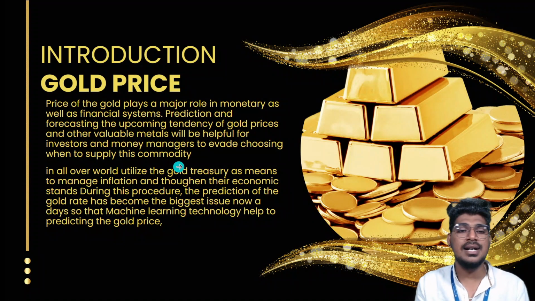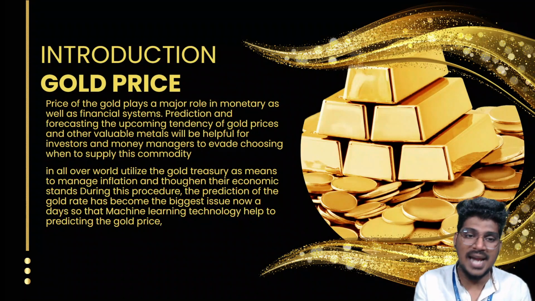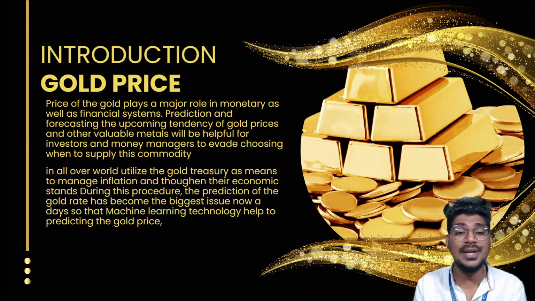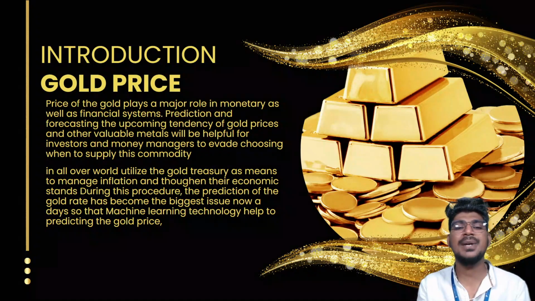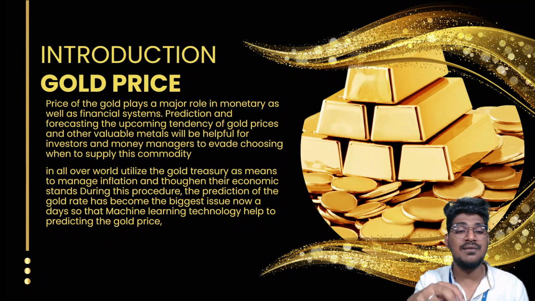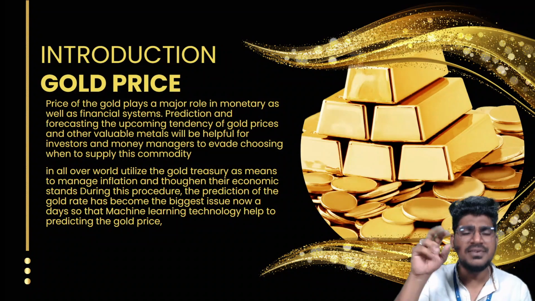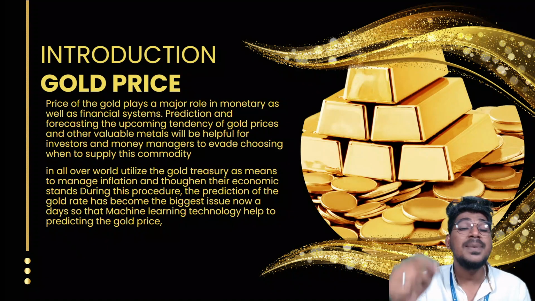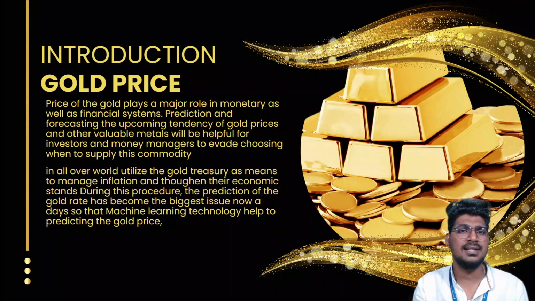All over the world, they utilize gold treasury as a means to manage fluctuation and to support their economy during this procedure. So predicting the gold rate has become the biggest issue nowadays. Once the price is going to be reduced, we need to predict it and not invest when the gold price is reduced. The system will suggest that. We need to predict, based on certain criteria, based on the data features, whether the gold price will increase or decrease. That is what we need to do.